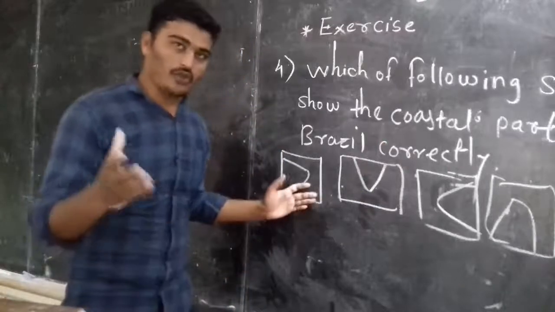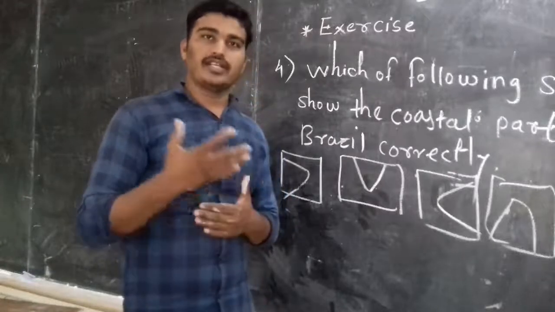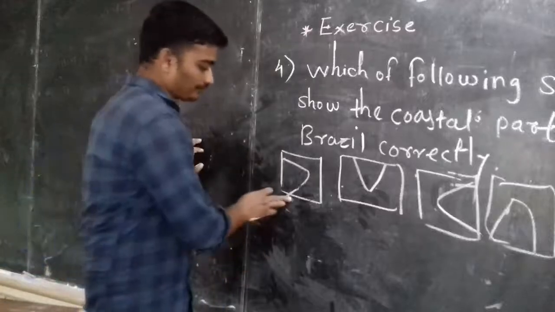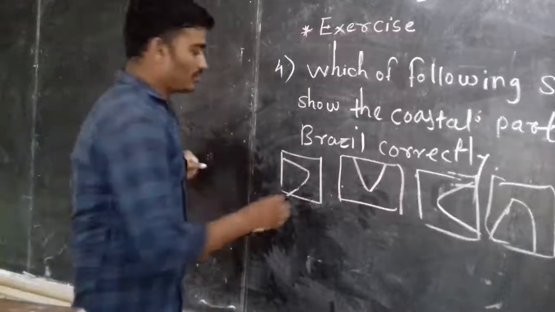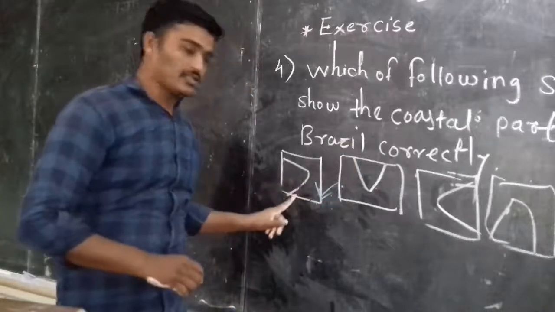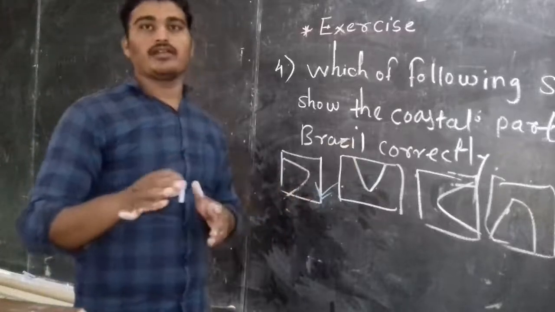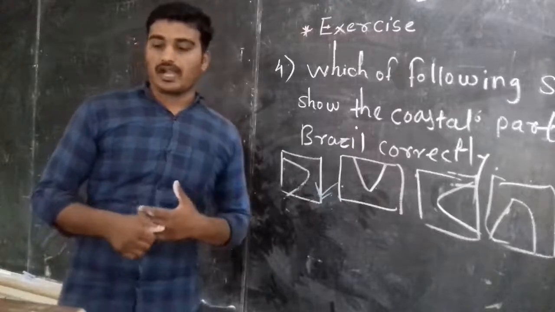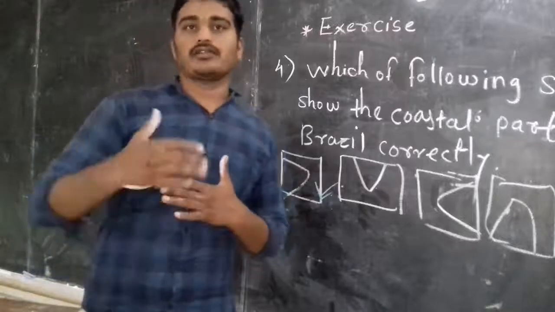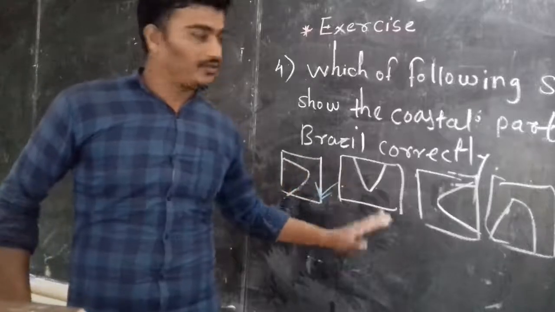So four options are there. If you observe the Brazil map clearly, then you will understand that the first option shows this part of Brazil touching the coastal part. And which oceans are there? That is the Atlantic Ocean, the coastal part touches the Atlantic Ocean. So you have to keep this in mind for a long period. Okay.